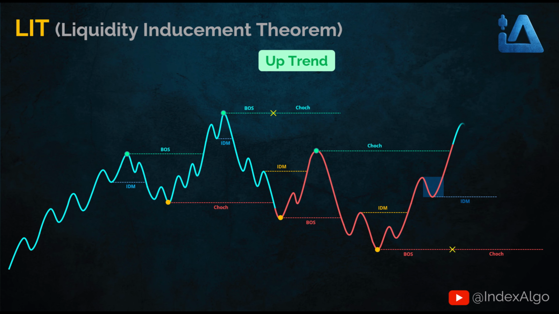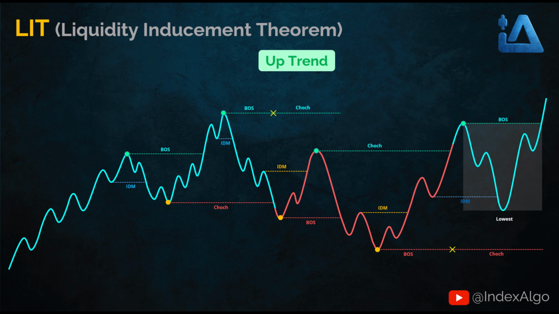As the move continues, price breaks the IDM level, and we take the highest point from the start of the move up to the moment the IDM breaks as the BOS level. We're no longer looking for new pullbacks or drawing the IDM level. Right now, we have the BOS level and the change of character level, and we just have to wait and see which one breaks. Price moves up and breaks the BOS level. We treat the lowest point from the start of the move up to the moment the BOS breaks as the change of character level. From this point on, the change of character level shifts to this new level.